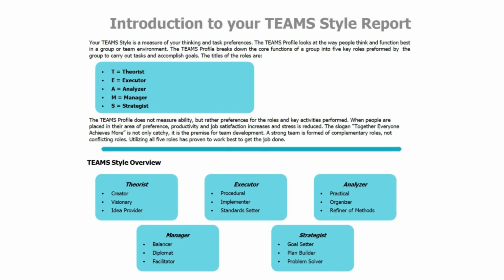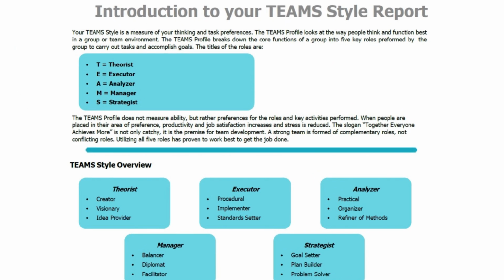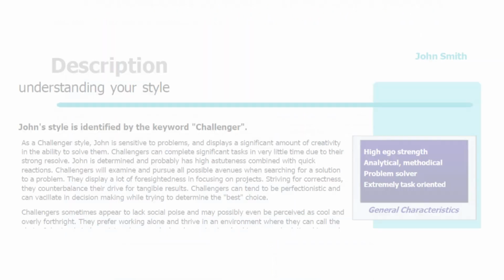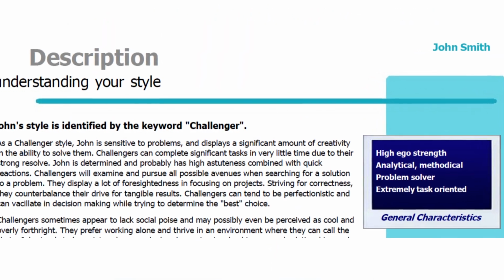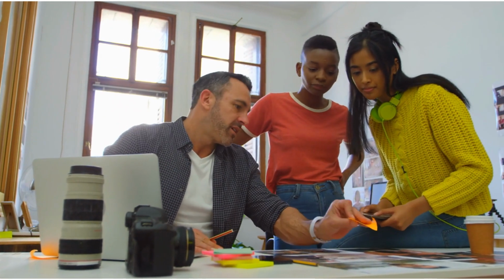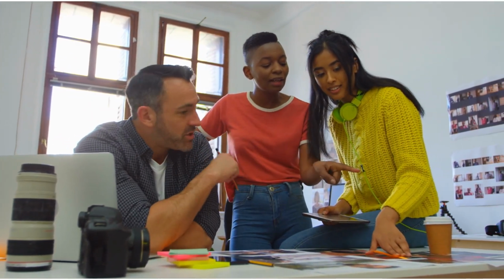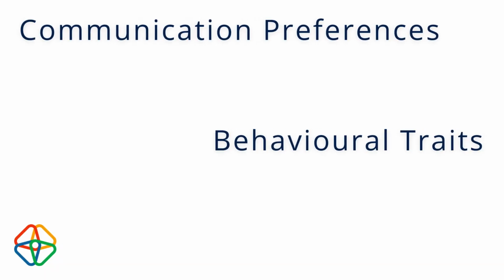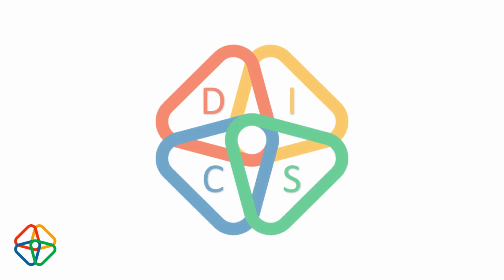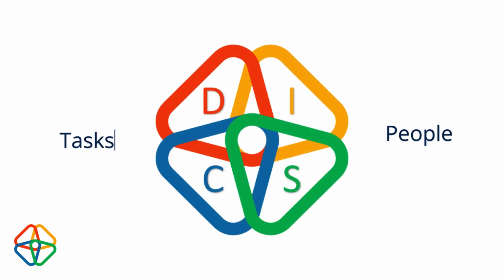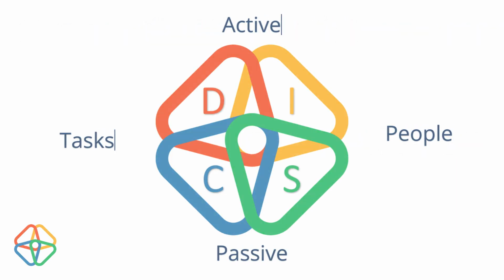This team's categorization with its keyword descriptors on page 11 is different from the one in the DISC portion of your report, as it looks specifically at how you think and function best in a team environment, as opposed to the DISC category, which reflects your communication preferences and behavior as they relate to your preferences for people versus tasks and a passive or active approach.